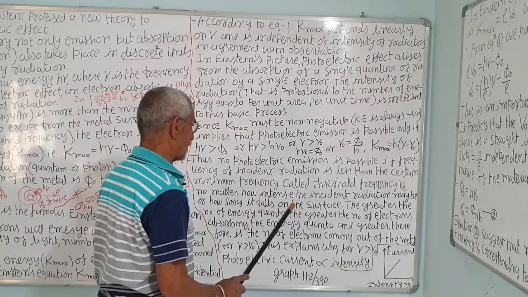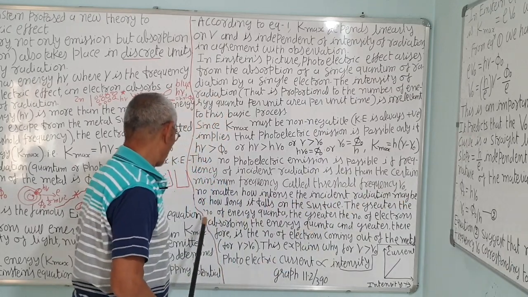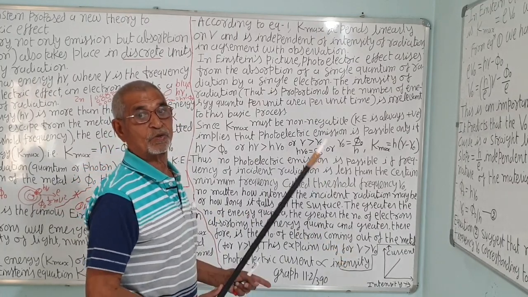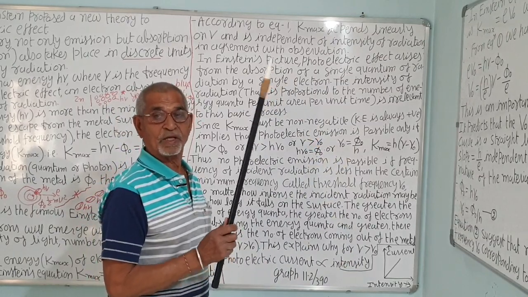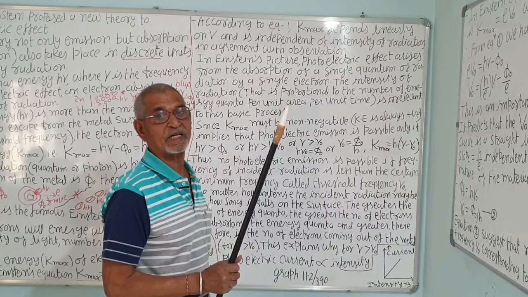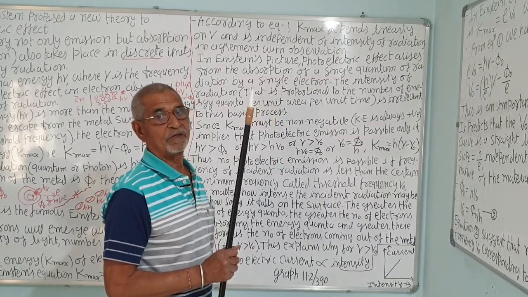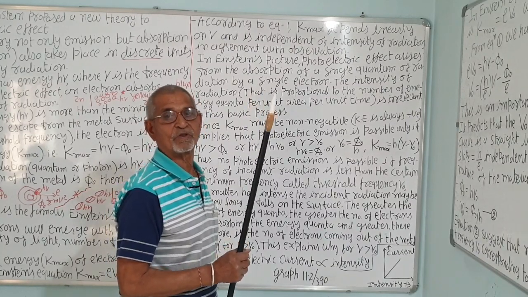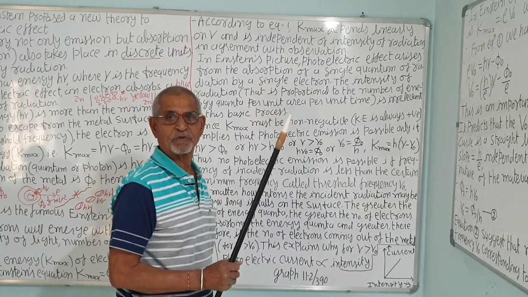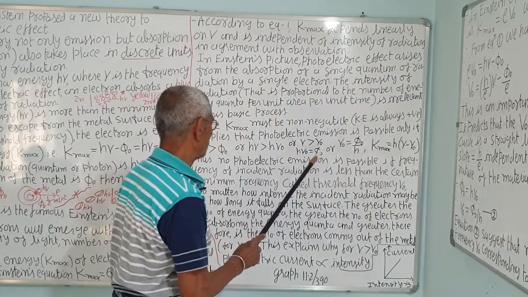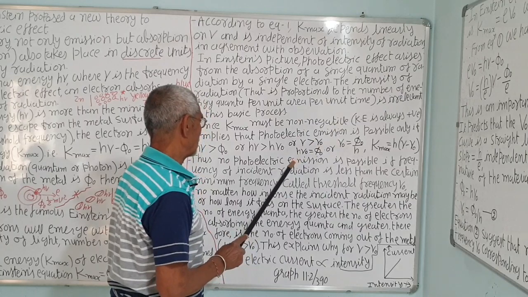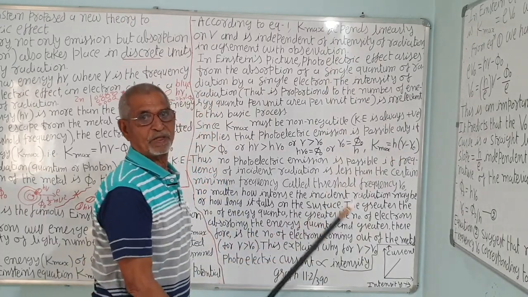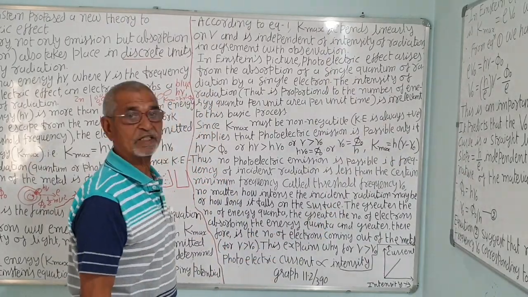No matter how intense the radiant energy may be, the intensity may be very high, or how long you take, if the energy source has a frequency less than the threshold frequency, electrons won't be emitted. To emit the electron, the minimum energy required is equal to the work function phi 0, and phi 0 is equal to h nu 0. If nu is less than nu 0, no electron will be emitted, however high the intensity may be.